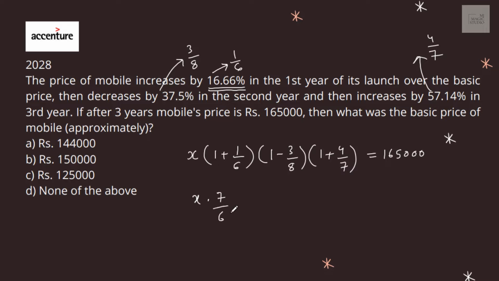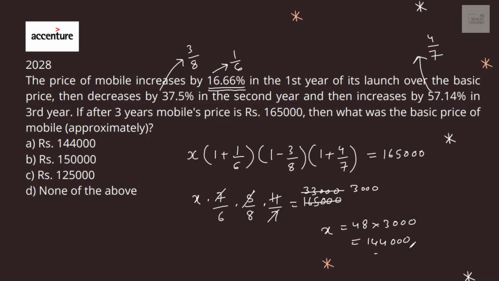X into 7/6 into 5/8 into 11/7 equals 165000. So 7 is gone. 5 would be 33000. 11 it would be 3000. So x is 4 into 8, 48, into 3000, 144,000. Basic price of the mobile was 144,000. That features in option A.